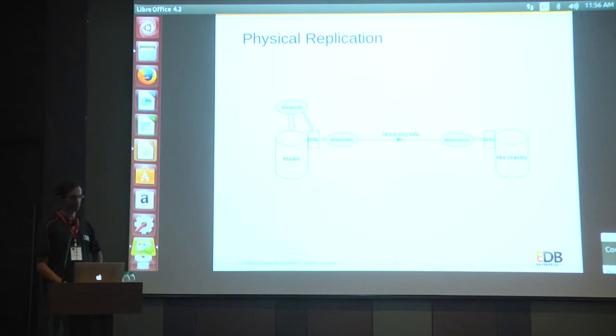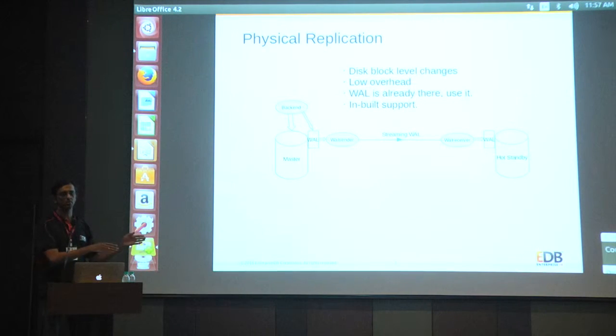This was very efficient, and it was like block level changes. Whatever changes are being done on the transaction log in the primary server, at disk level we just copy byte by byte over to the hot standby server, and we just replay those operations at the standby server.